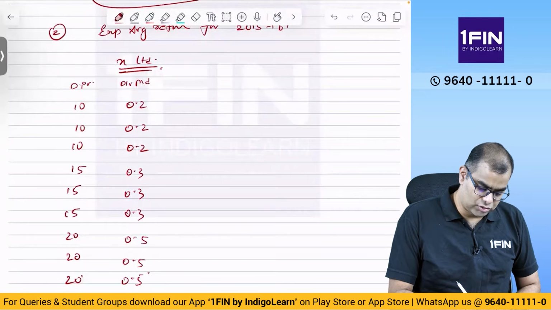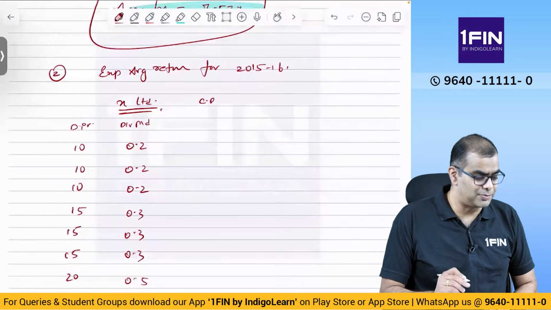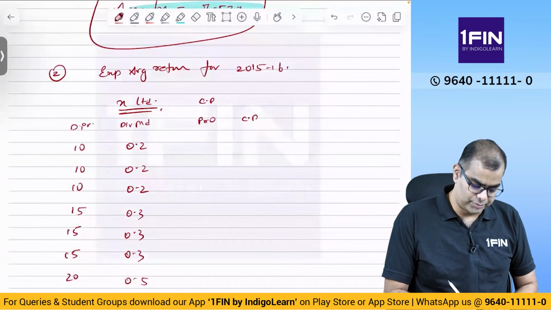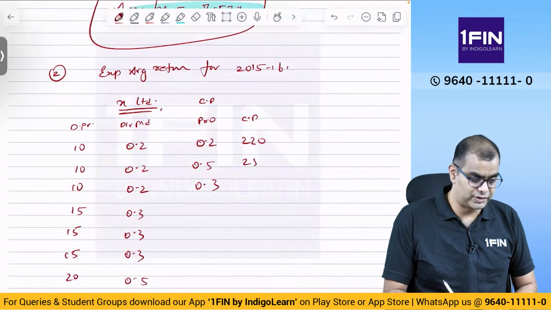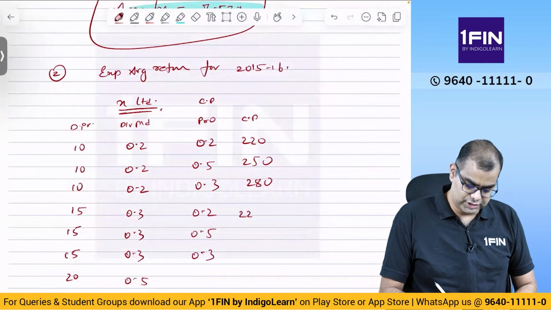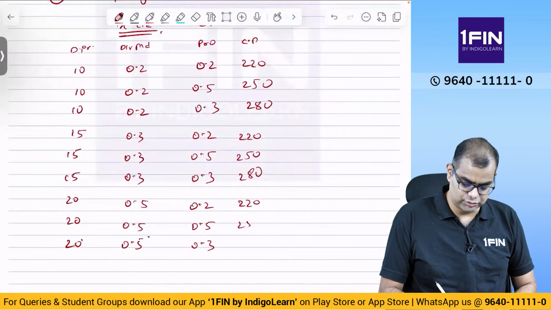And what is the price? Closing price. Closing price again has probabilities: 0.2, 0.5, 0.3, which correspond to 220, 250, 280. Same way 0.2, 0.5, 0.3, 220, 250, 280, and again 0.2, 0.5, 0.3, 220, 250, 280.